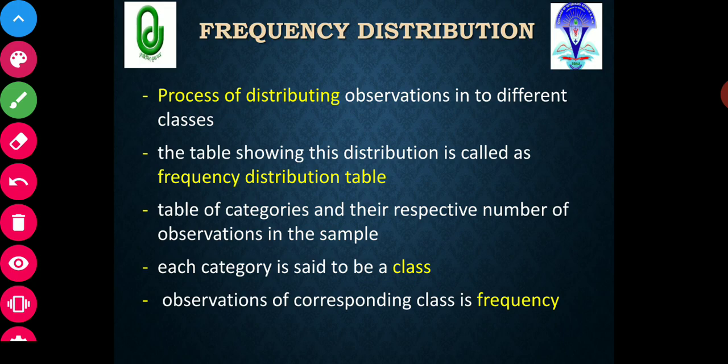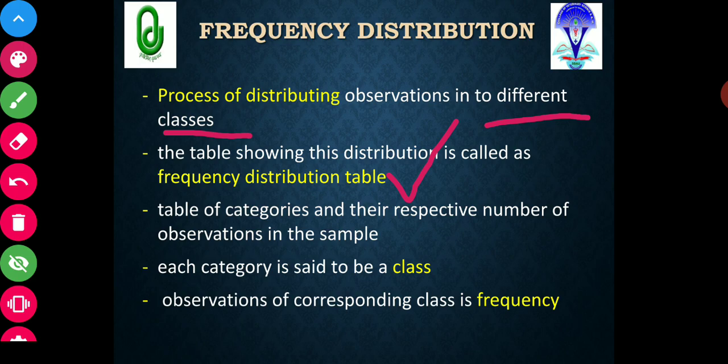Coming to the frequency distribution. What is frequency distribution? It is the process of distributing observations into different classes. Basically, we are classifying the number of observations into different classes. When we distribute the frequency among different classes in the form of a table, such a table is known as a frequency distribution table.